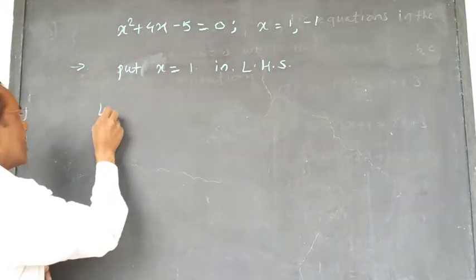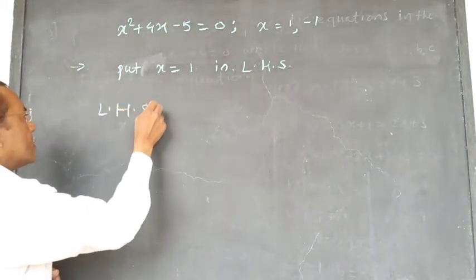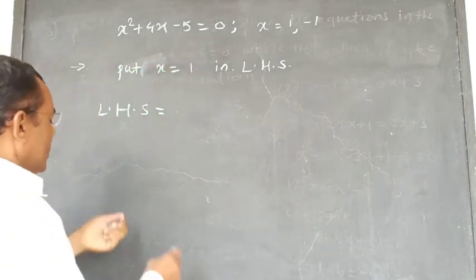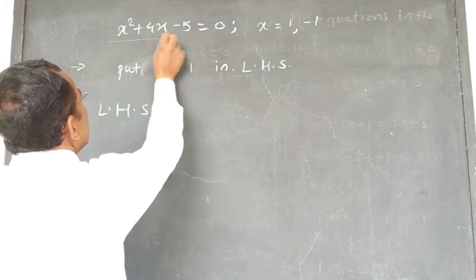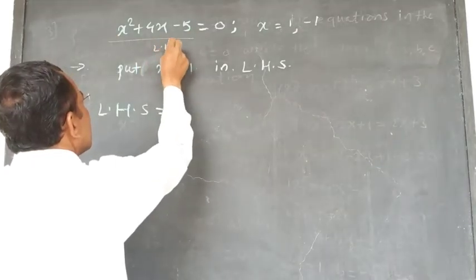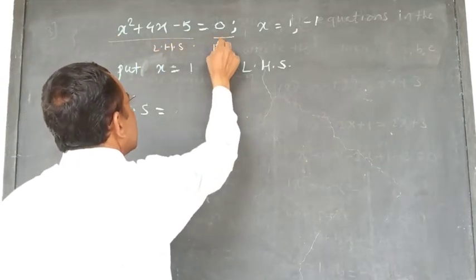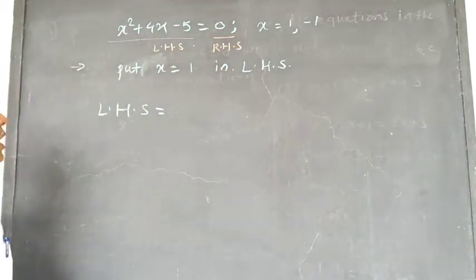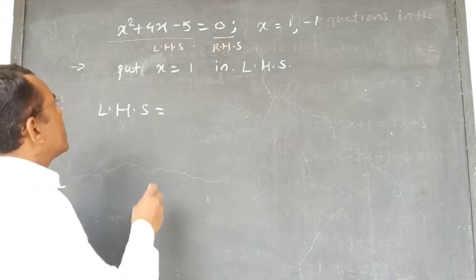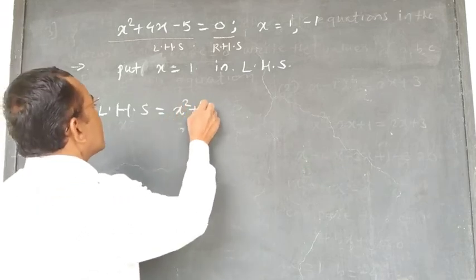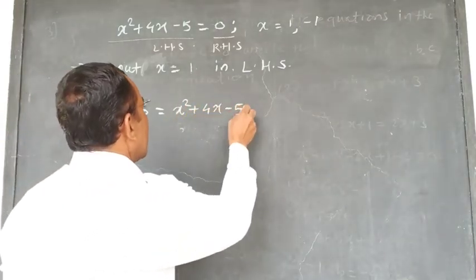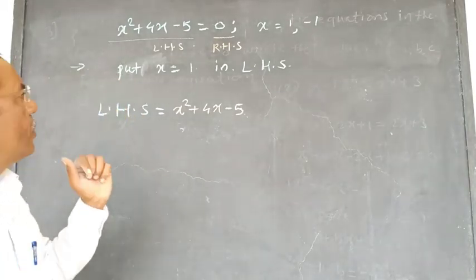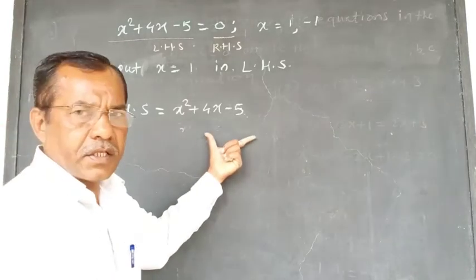This is the equation, this part is LHS and this part is RHS. Now we will write here LHS: x square plus 4x minus 5. It is the LHS, and we will put the value of x in this.